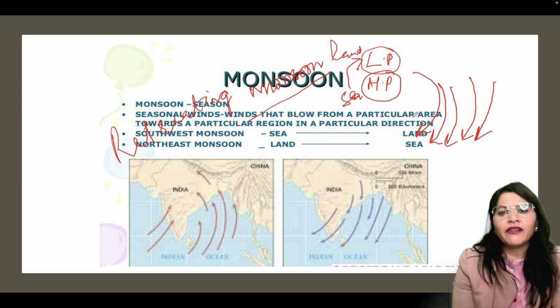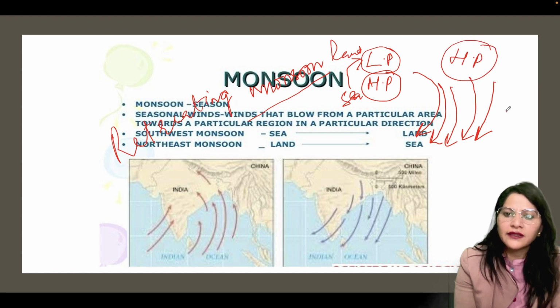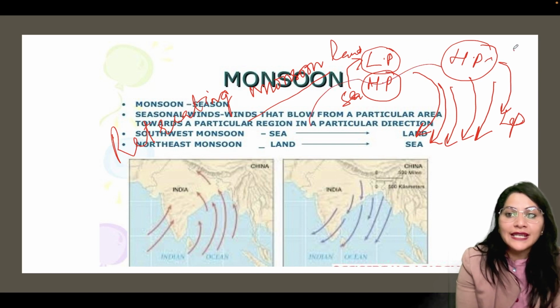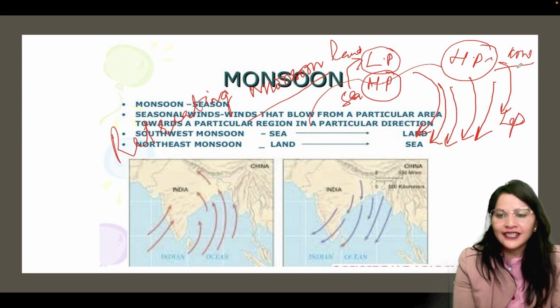But in the retreating period, high pressure develops in the Indian subcontinent and the sea portion develops low pressure. And wind will start moving from high pressure to low pressure. High pressure means temperature is low here. In the months of October and November, temperature starts decreasing, and the winds start retreating.